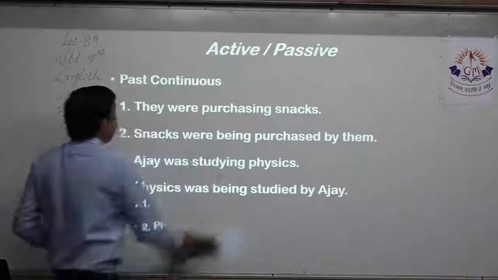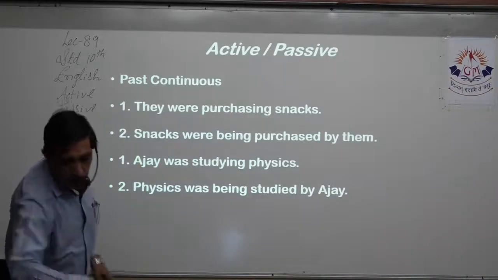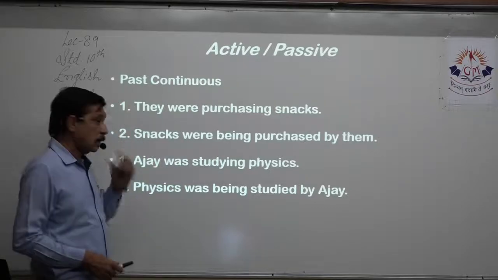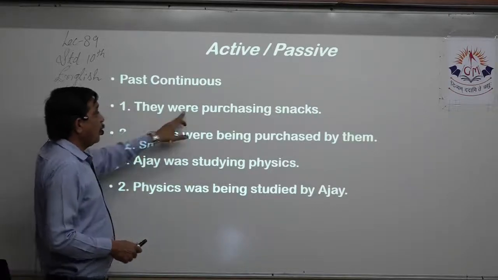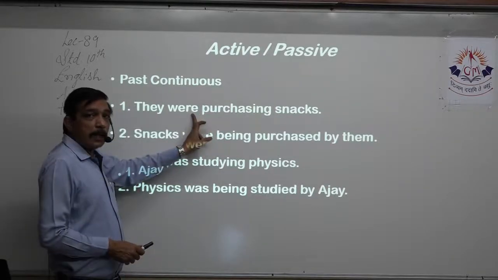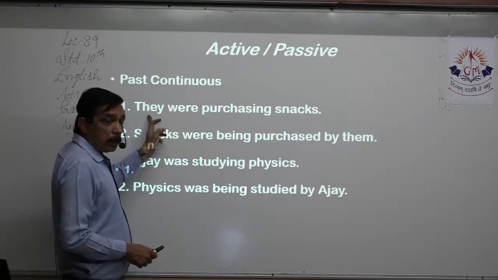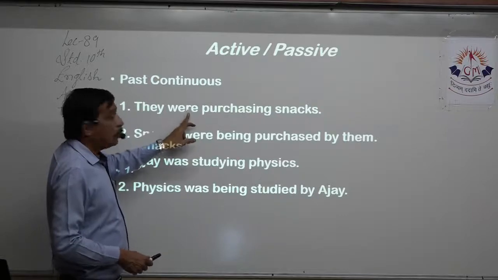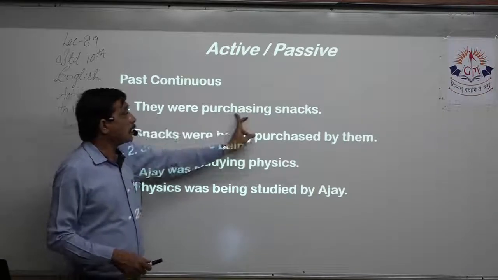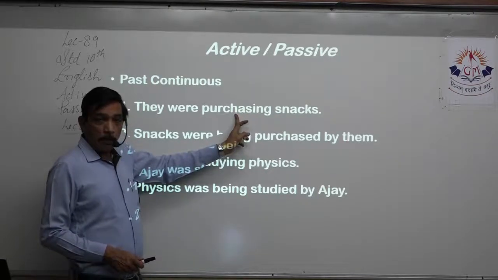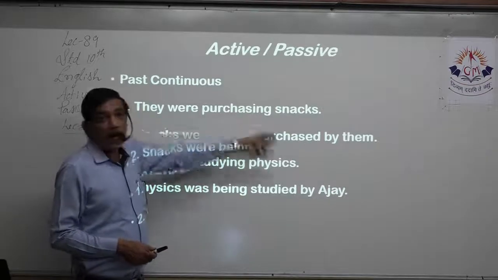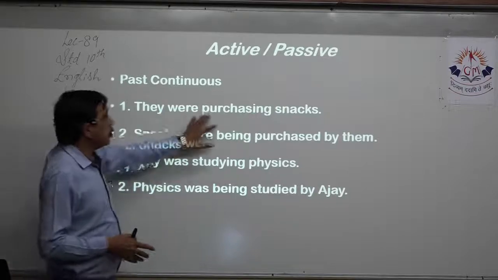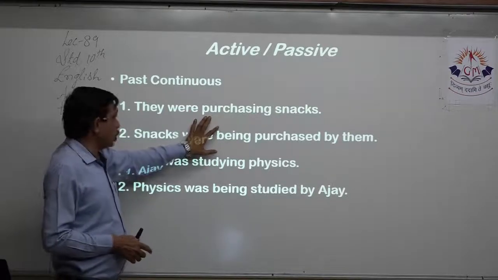Now we have past continuous. They were purchasing snacks. They is the subject. Were purchasing. Were tells me, because the subject is plural, they, so instead of was, were. So this is past tense. Purchase is the base form of the verb, and ing tells me this is continuous. So this sentence is in past continuous.